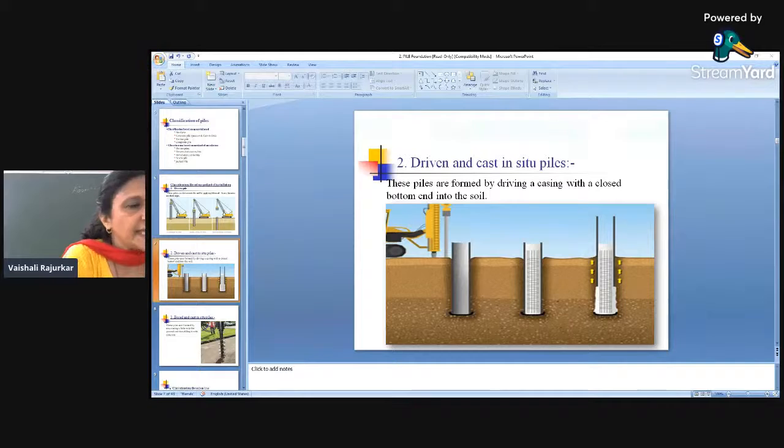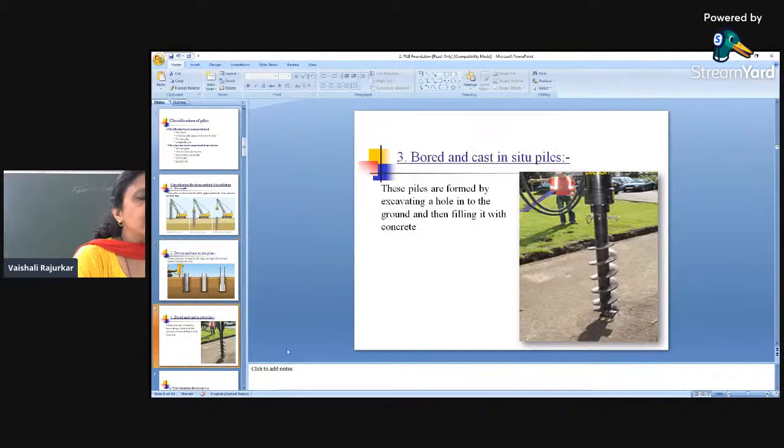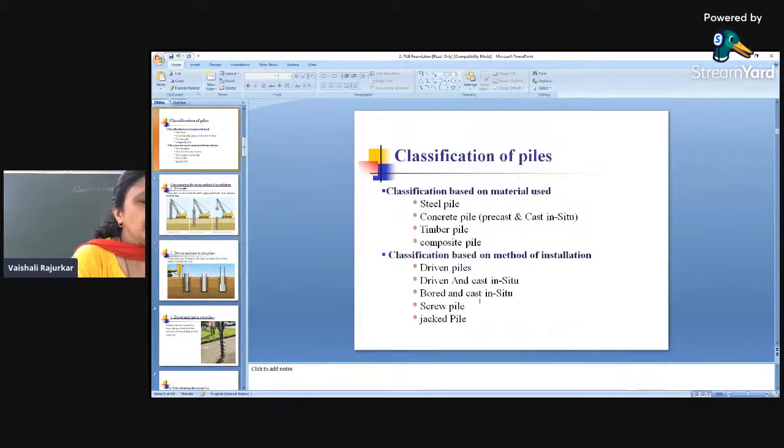No hammering is there. In that case, it is called a bored cast in situ pile. So these are the three types of pile. Then the third type of pile is the screwed pile.